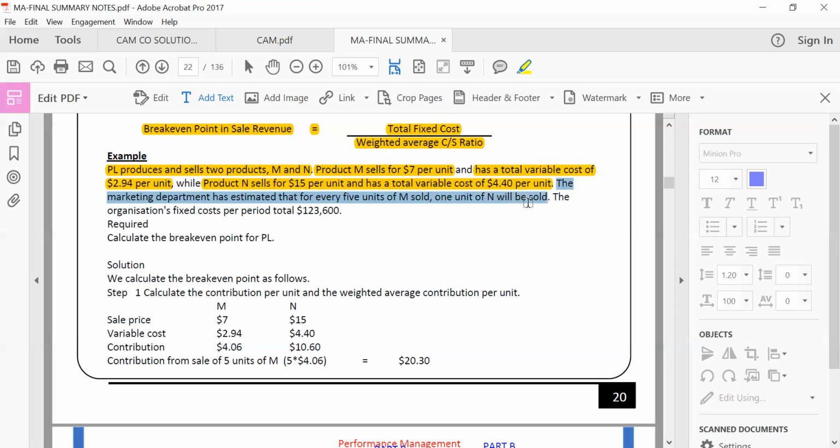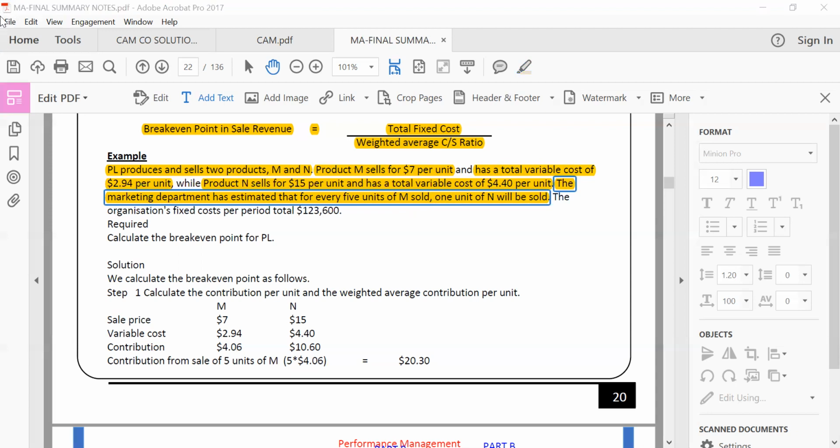The marketing department has estimated that for every 5 units of M, 1 unit of N will be sold. What is that information? That information has been given to you to calculate the weighted average of the contribution. See how beautiful the examiner has made it. Very simple to do, right?